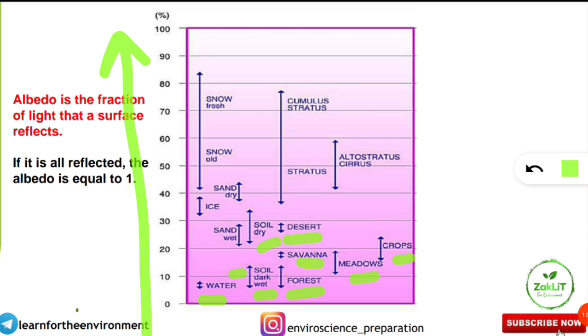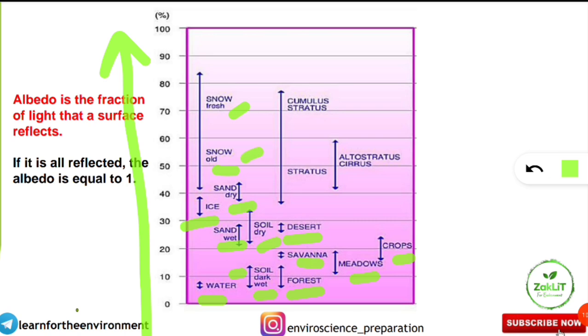Then comes the dry soil. Here wet soil, then dry soil. Dry soil has more albedo than wet soil because wet soil has water content. Next is wet sand. Similarly, if you move up, dry sand has more albedo than wet sand. Ice has less albedo than snow. Don't get confused, ice and snow are different. Among snow, fresh snow has more albedo than old snow.